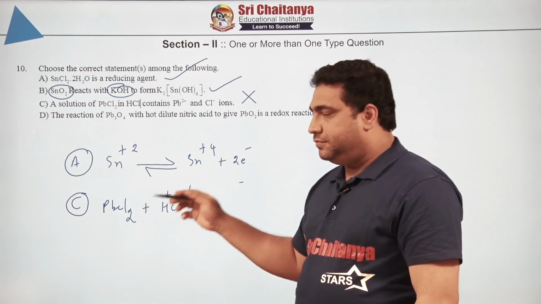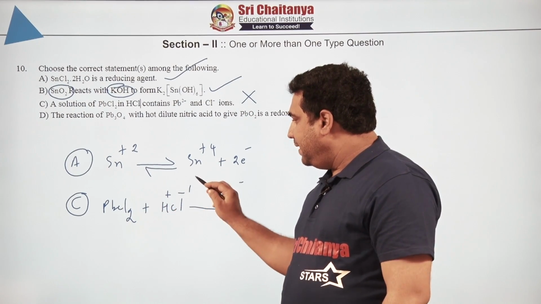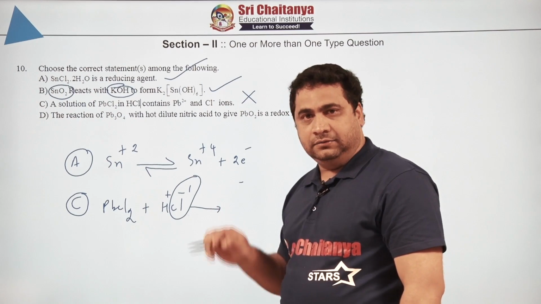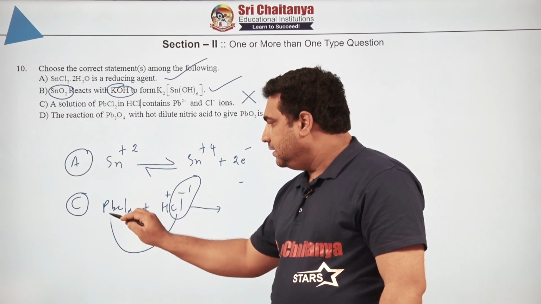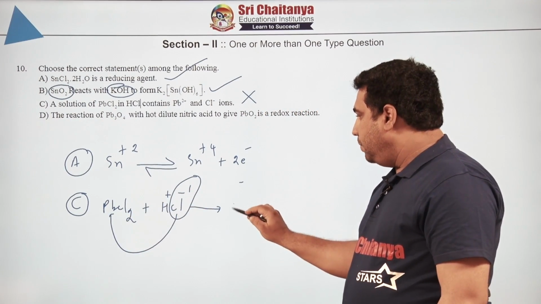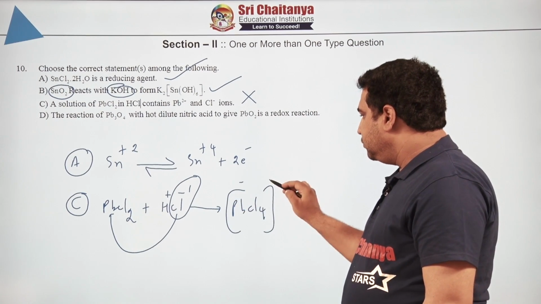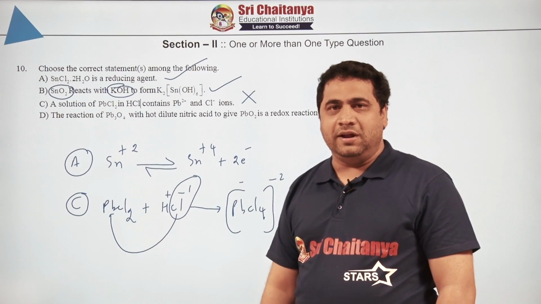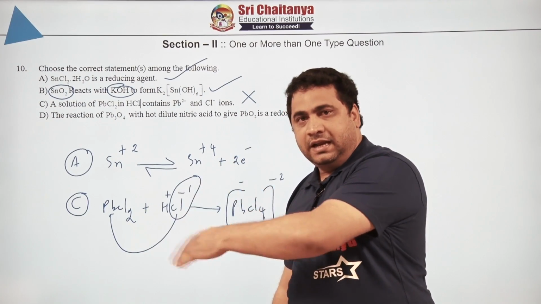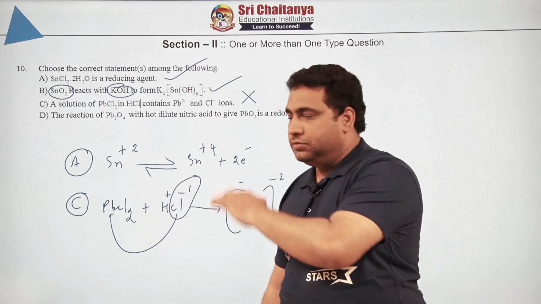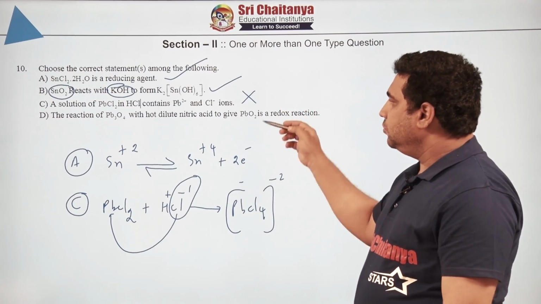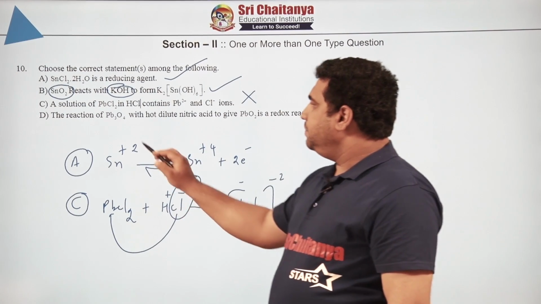Due to the availability of vacant d orbitals, these chloride ions will act like ligands, and they will start donating electrons to it, and a complex will form, that is PbCl4 to the power -2. Hence, there is no chloride ion freely available, all will get connected to the Pb+2 ion. Hence, this is wrong.